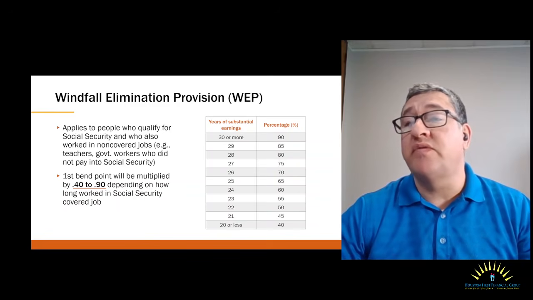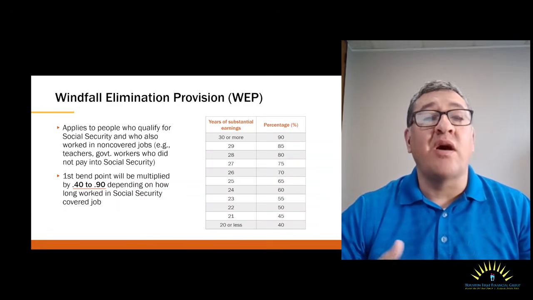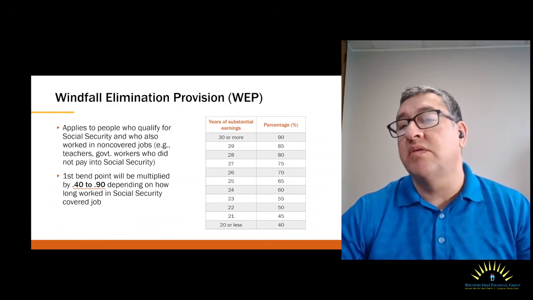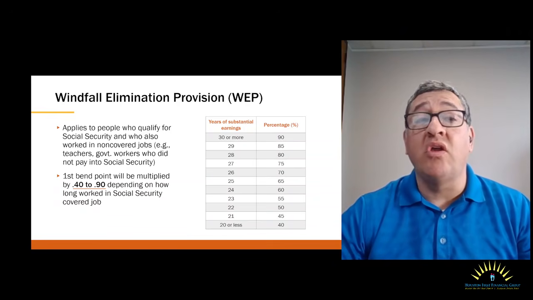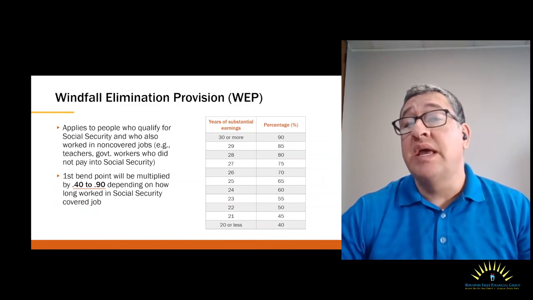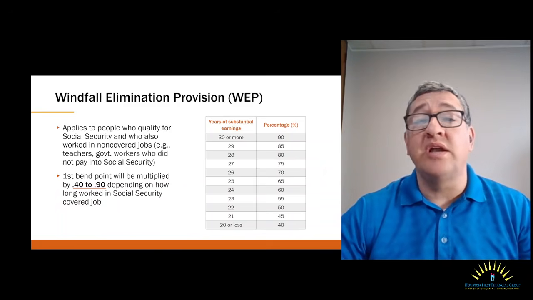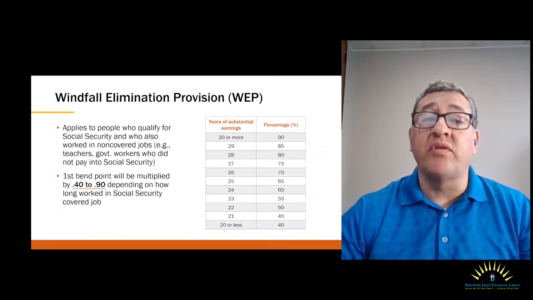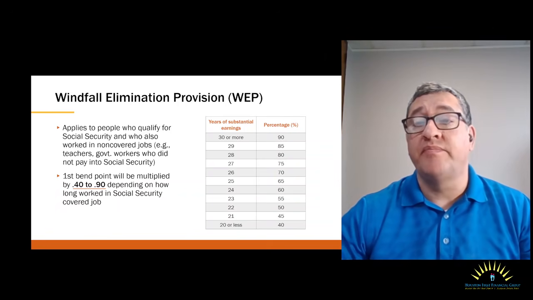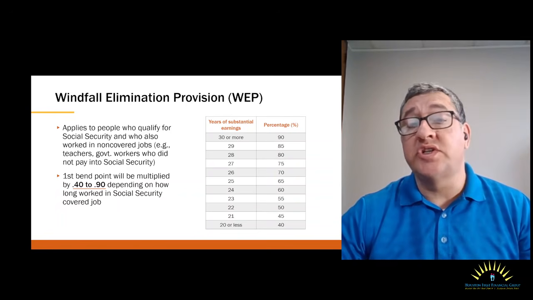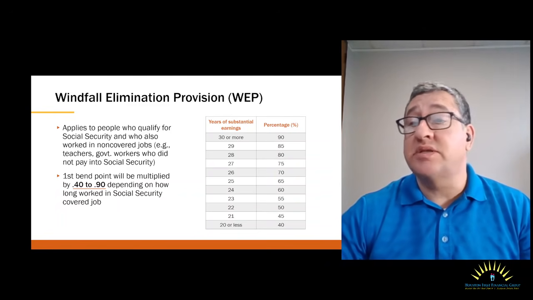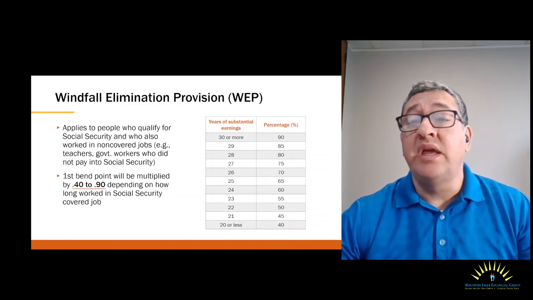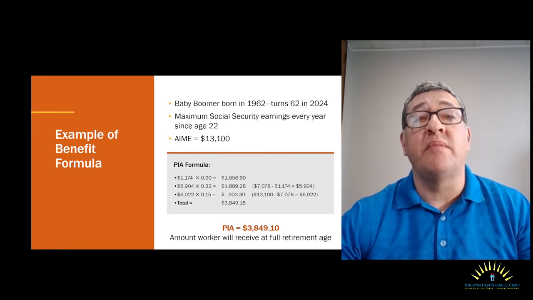But if you are receiving a pension from an alternate retirement plan like ORP, your first bend point will be multiplied by anywhere from 0.40 to 0.90, depending on how long you've worked in the Social Security covered job. If the Social Security covered job was not your main job, say you worked less than 20 years in it, your first bend point will be multiplied by 0.40. Conversely, if the Social Security covered job was your main job, say you paid into Social Security for 30 or more years, your benefit won't be reduced at all, even if you receive a pension from a non covered job.